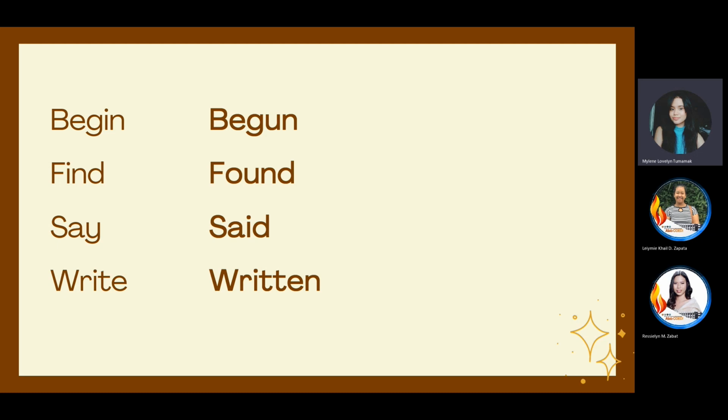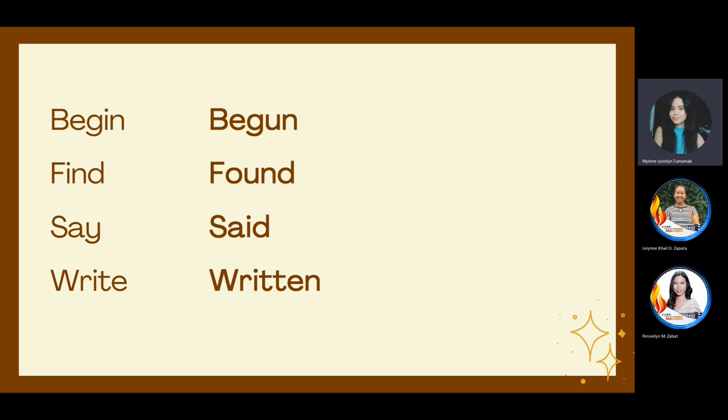So we have begin. We changed letter I into letter U first before we can call it a past participle. But it is still a past participle. Begin, change it into past participle, it will be begun. Find, we change letter I and then we added OU. Found, FOUND. Say, we added I at the end before adding D.